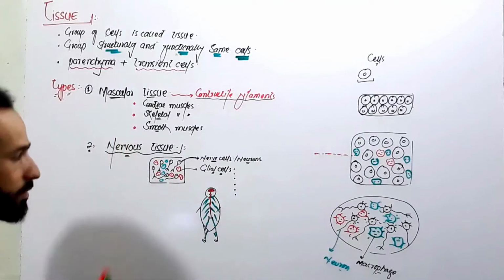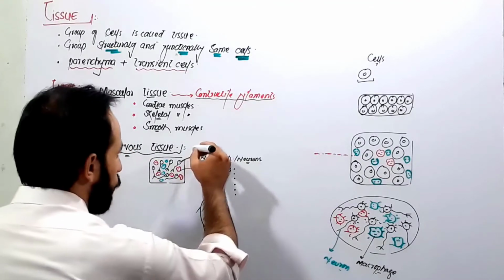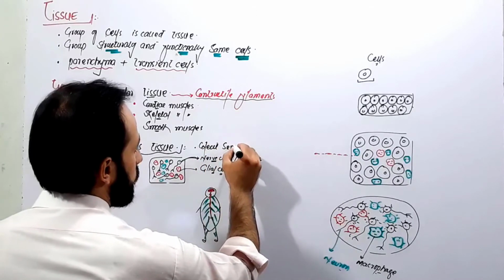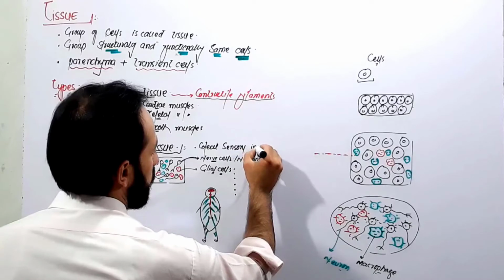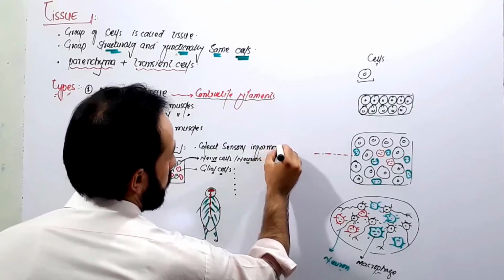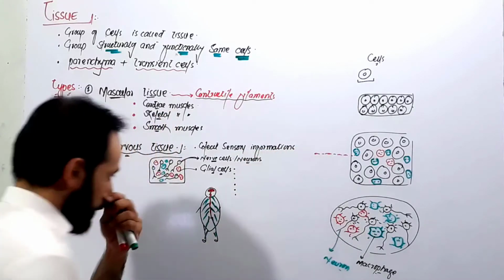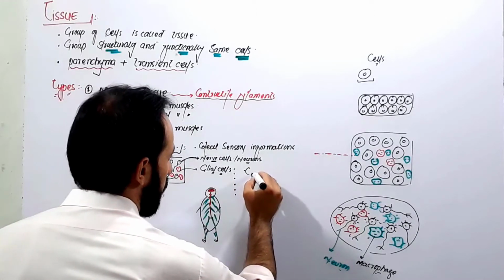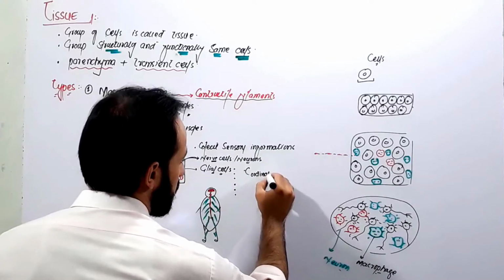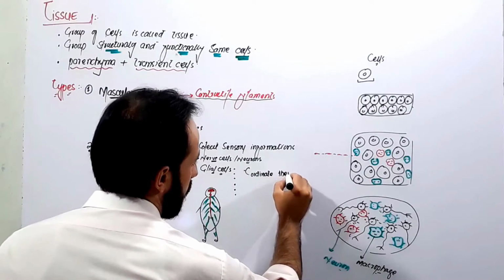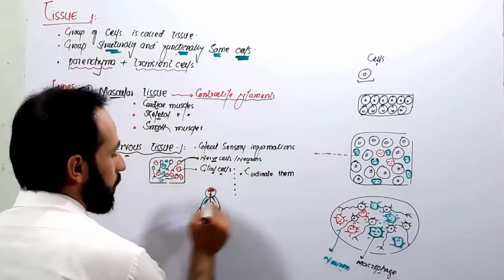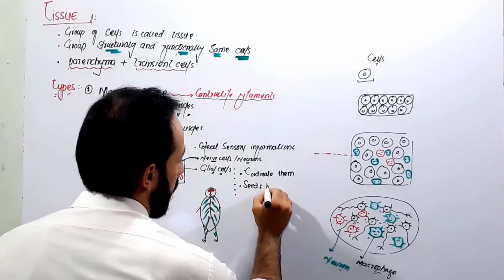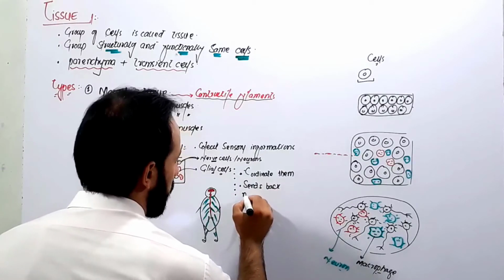So we say, what is nervous tissue? A tissue which collects sensory information, right? Sensory information is collected. Then what happens next? Coordinate them. Done, this was the second point. And sends back motor impulses.